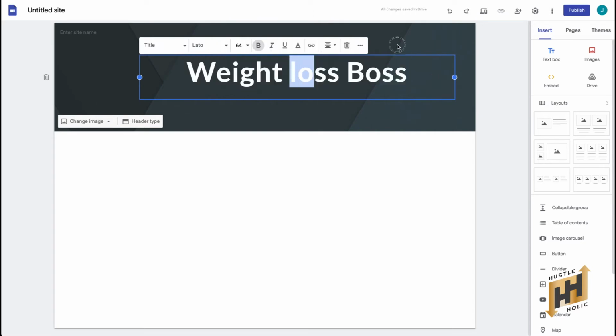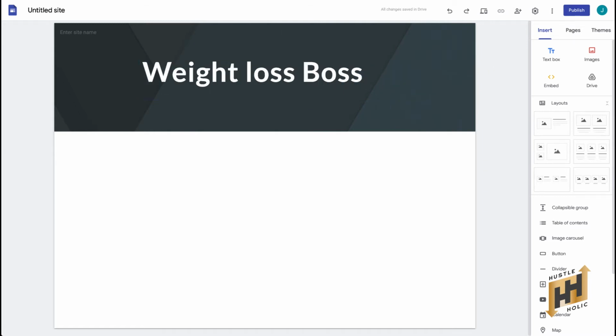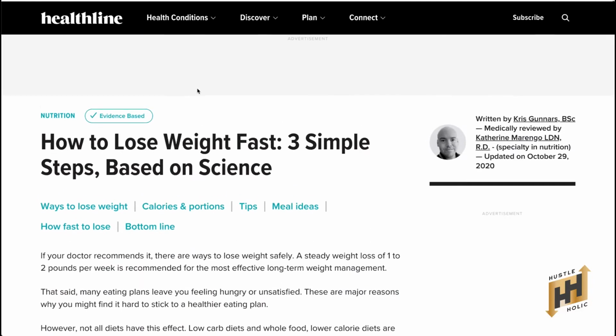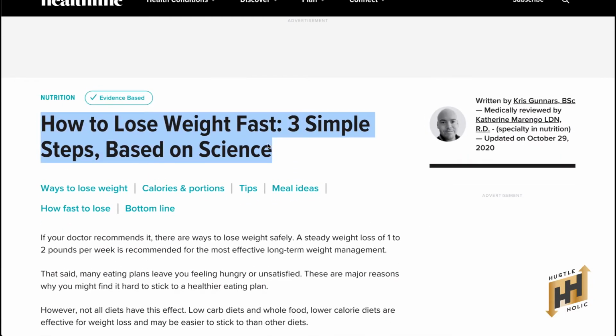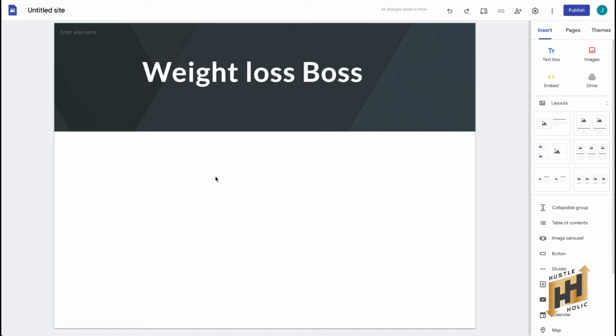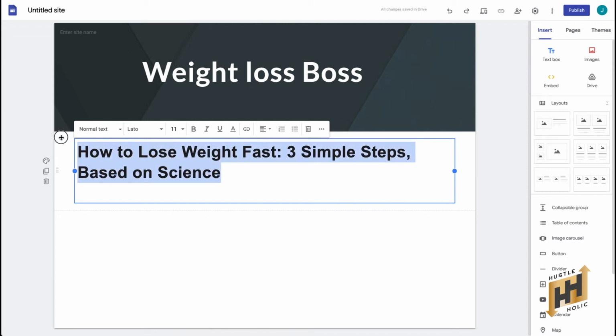Now, add another text here. Since we have a text box ready, we can now go back to our opened articles and copy relevant information, which is in line with your niche. And don't worry about copyright. All you have to do is credit his or her website, where you got the information from, to avoid copyright strikes. Upon copying the text, you can literally do anything you want with the text. You can make it italic, make it bold, or any font you like. Thanks to this free tool, you can also publish this for free.